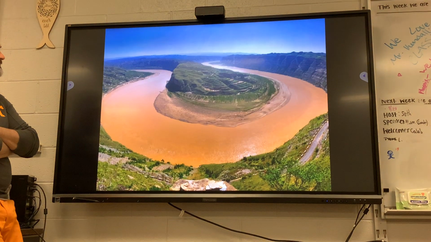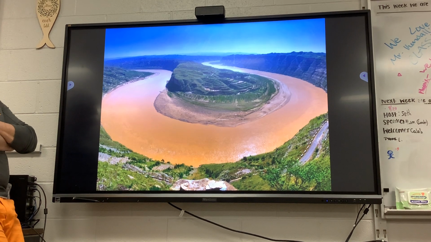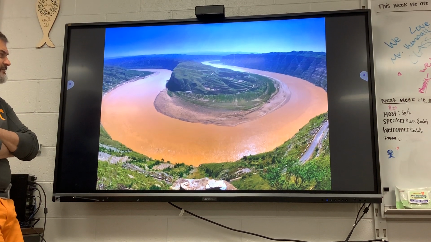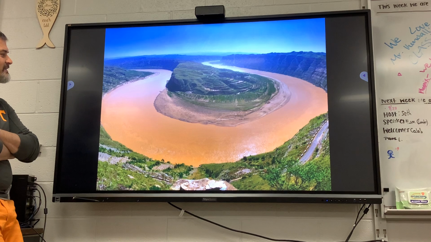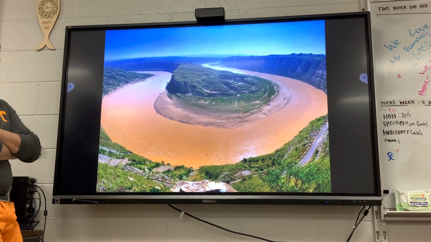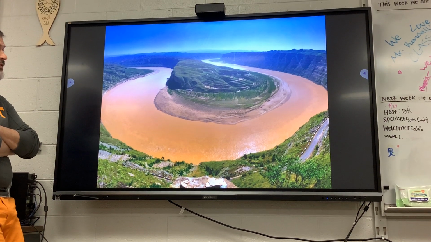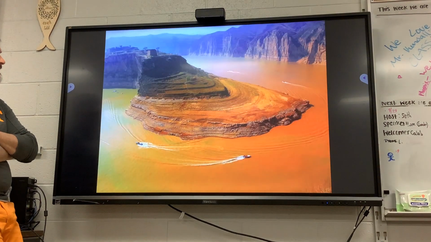Next. There it is. Man, people drink from that. But it's not a big deal. It just looks like that. You can filter it out. It's not mud. It's not full of mud. You think that would be good when it floods? I bet it would be. Good for the land. Next.